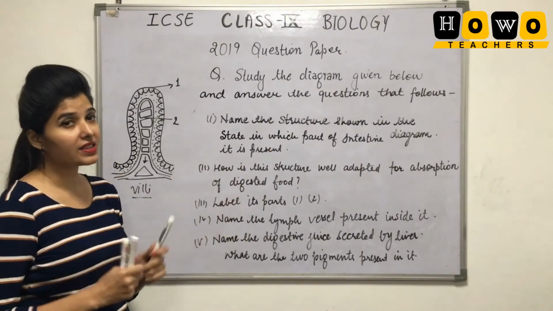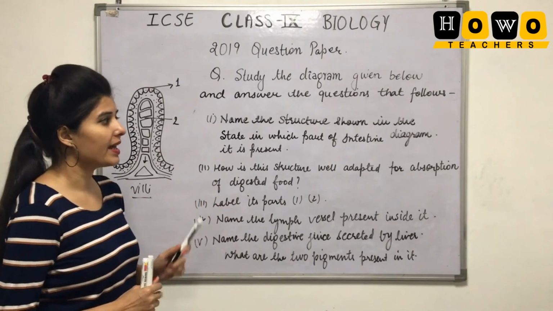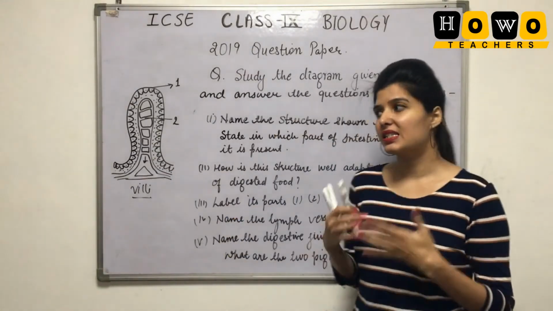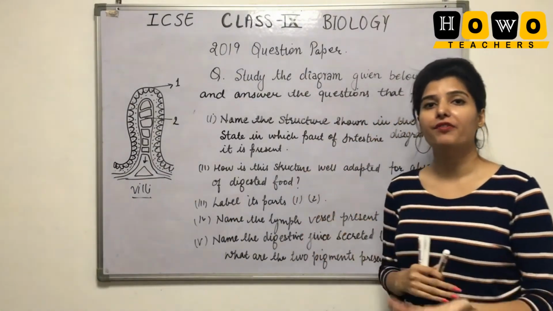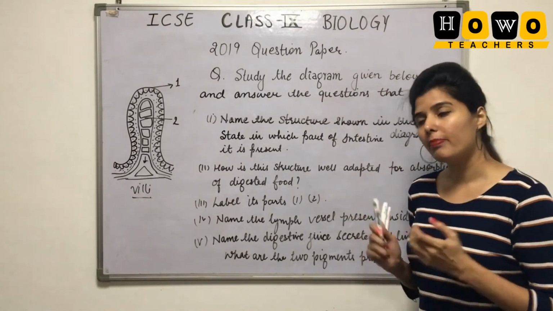It is present in the small intestine. Second one is, how is the structure well adapted for absorption of digested food? Students, this is a kind of give-reason question, so you have to answer the second part in the form of a paragraph.